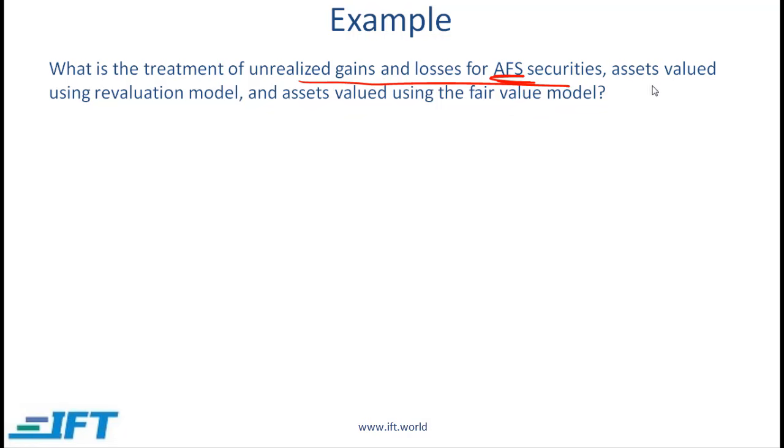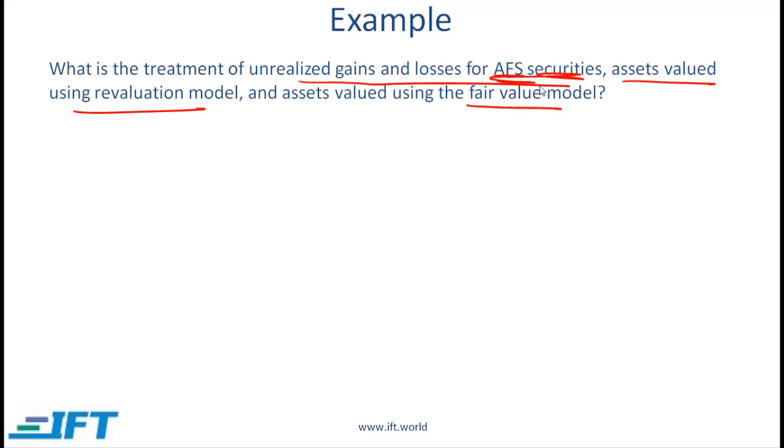Earlier in this lecture, we talked about assets valued using the revaluation model. And here we are talking about the fair value model. All these are models that allow us to define the value of an asset on the balance sheet, and these models also need to tell us how gains and losses need to be shown, specifically unrealized gains and losses.